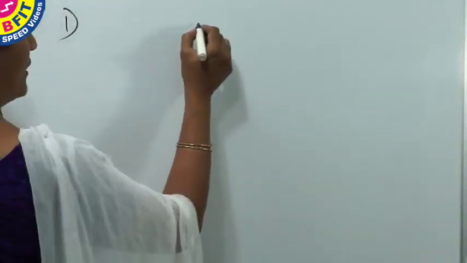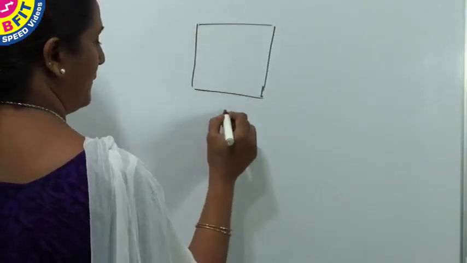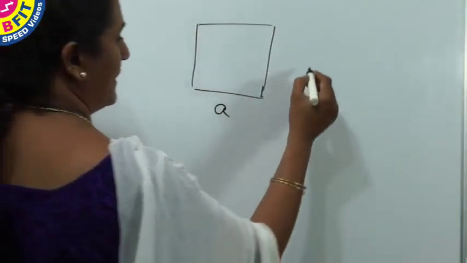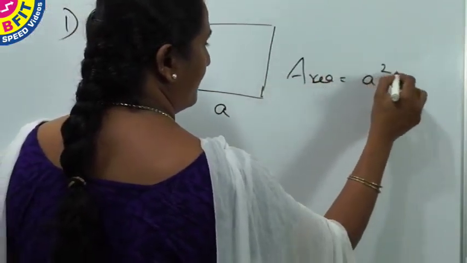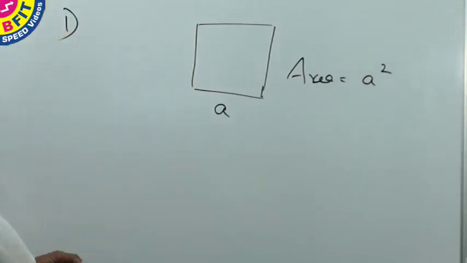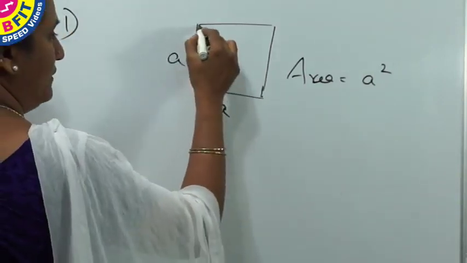So we saw that area of a square in terms of its side is side into side. Say for a given square whose side is A, area is equal to A square. And here the data is, the diagonal is given and we need to find the area of the square. So to find the diagonal,